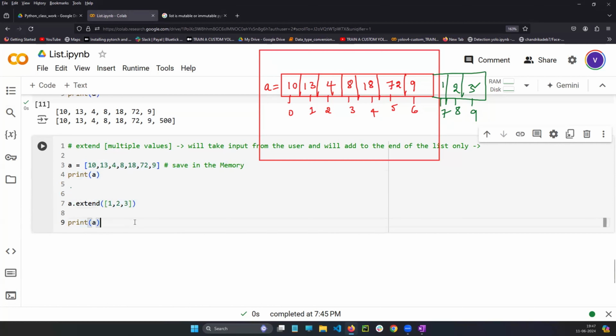So what is the main difference between append and extend? Append will add only a single value. Extend can add multiple values.